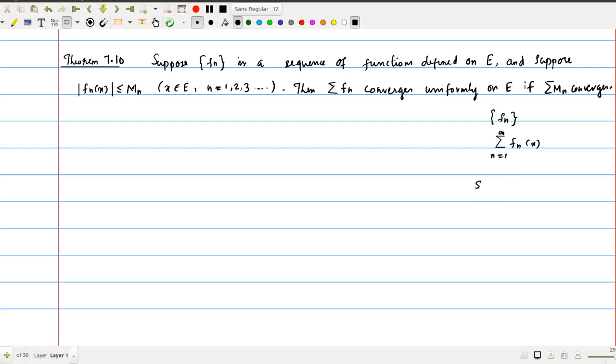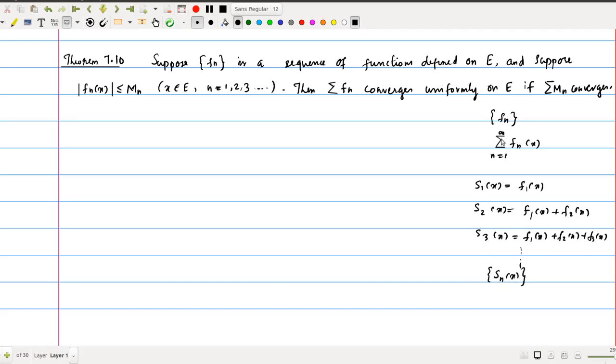Okay, first you define s1 of x. This is a function that is nothing but f1 of x, and define s2 of x. This is the sequence of partial sums. This is defined to be f1 of x plus f2 of x, and s3 of x is f1 of x plus f2 of x plus f3 of x. If you define s1, s2, s3, etc. in this manner, then you can get a sequence of partial sums of functions Sn of x.